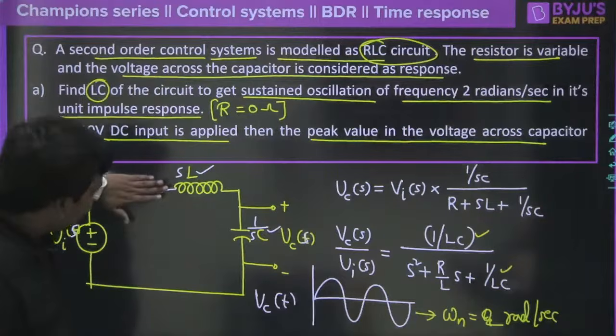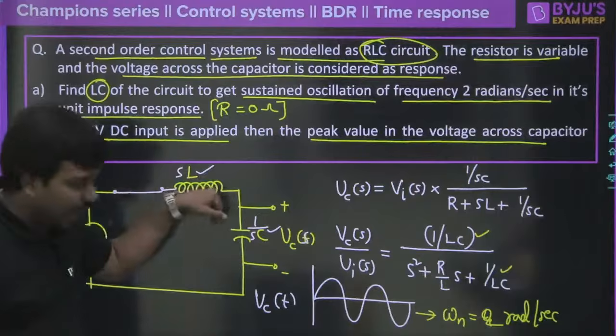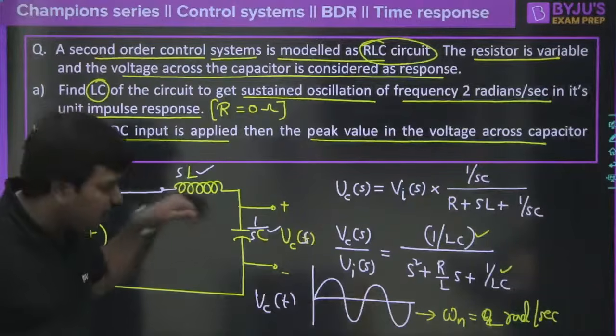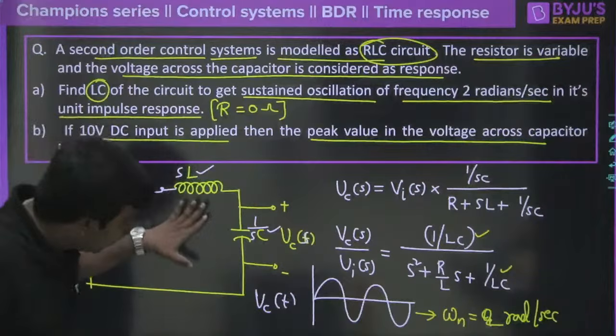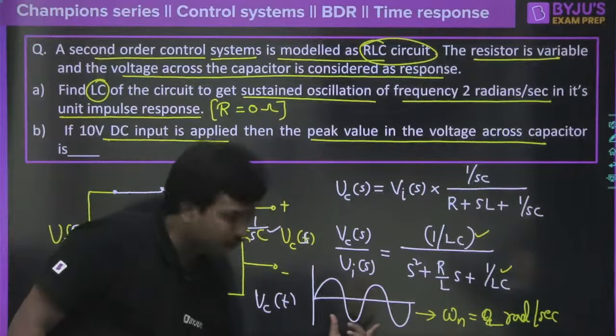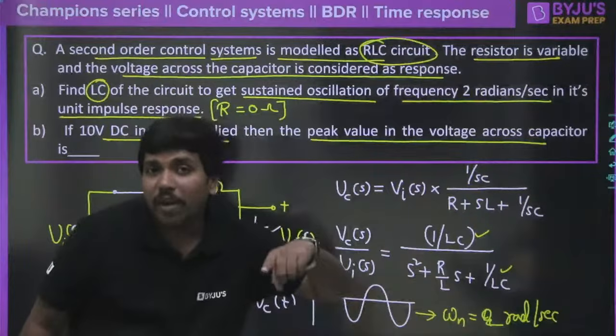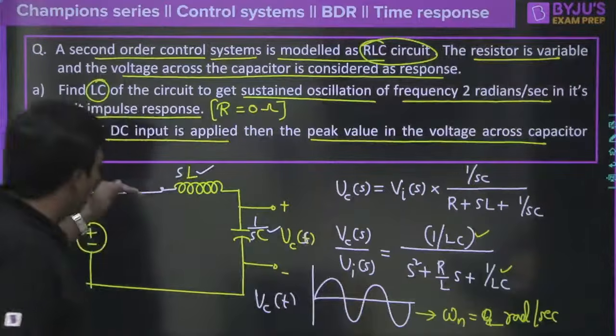So when the resistance is 0, it is going to behave like an LC circuit, or we must say an oscillator circuit. And if it is behaving like an oscillator circuit, then it has to generate a sinusoidal signal, and it must have 2 radian per second. When will it behave like an oscillator circuit? If there is no resistance here.